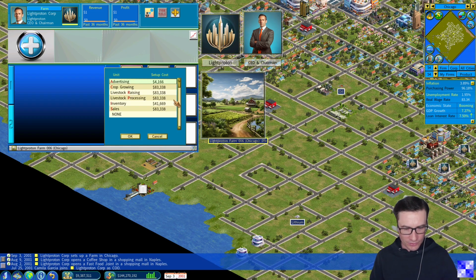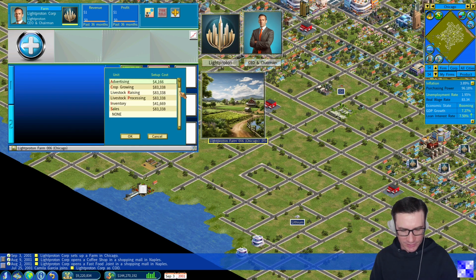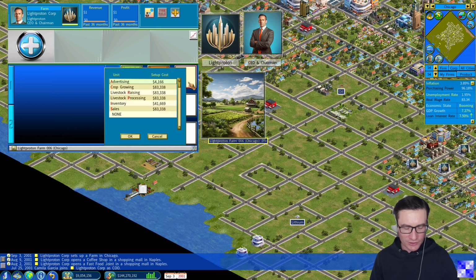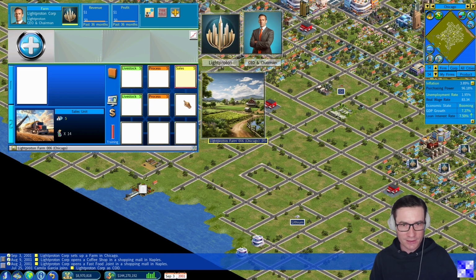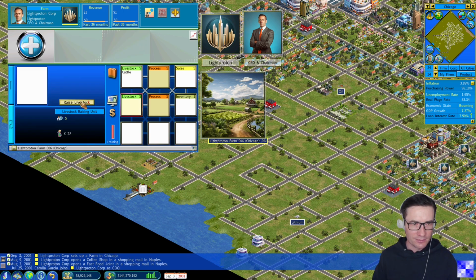So we need to raise cattle. This will, by the way, of course, relieve the high demand and resolve the bottleneck which we have currently in the Salzwedel farm. It's the only one for all of the 15 fast food restaurants. Obviously not enough. Let's link it like that. Now raise livestock, cattle.